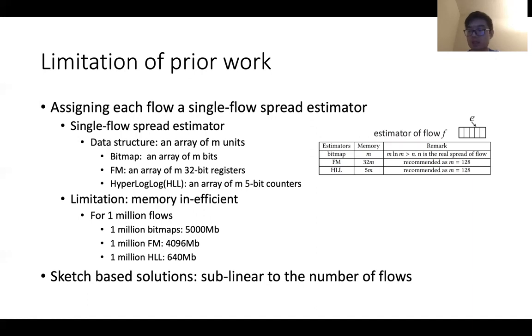The limitation of this naive solution is that memory consumption is very large. Considering 1 million flows, if we use bitmap, it will be 5,000 megabits. If we use 1 million hyperlog, it would be 640 megabits. So this paper considers sketch-based solutions that are sublinear to the number of flows in memory consumption.